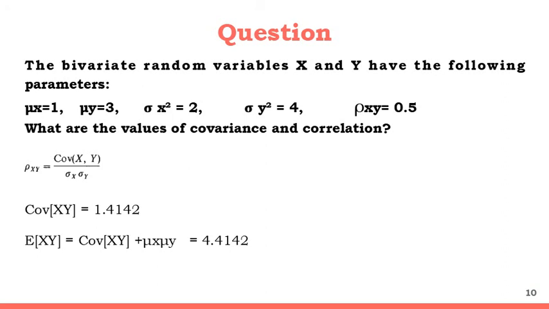Now once you get the covariance, you can find out the correlation. The correlation is nothing but the expected value of XY, and from the equation we have derived before, the expected value of XY is equal to covariance of XY plus mu x mu y, which is equal to 4.4142. Okay, thank you.